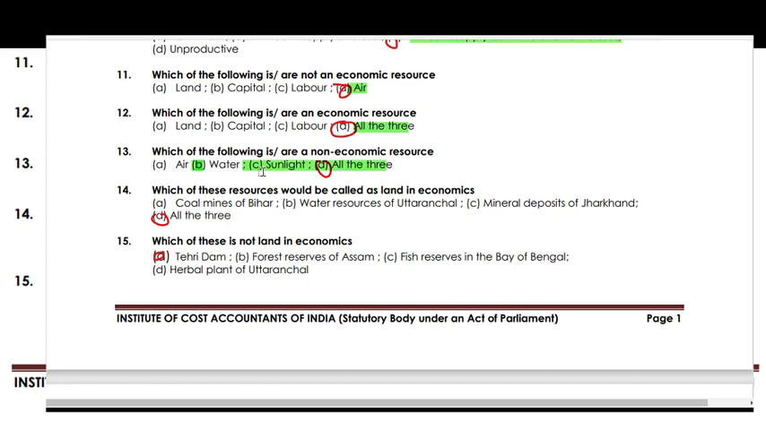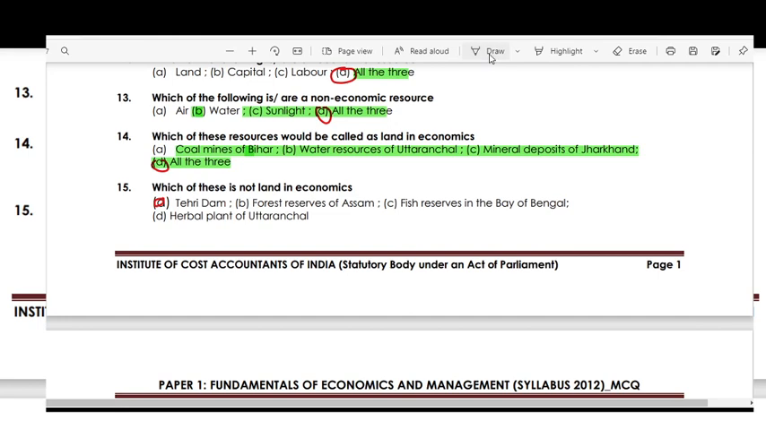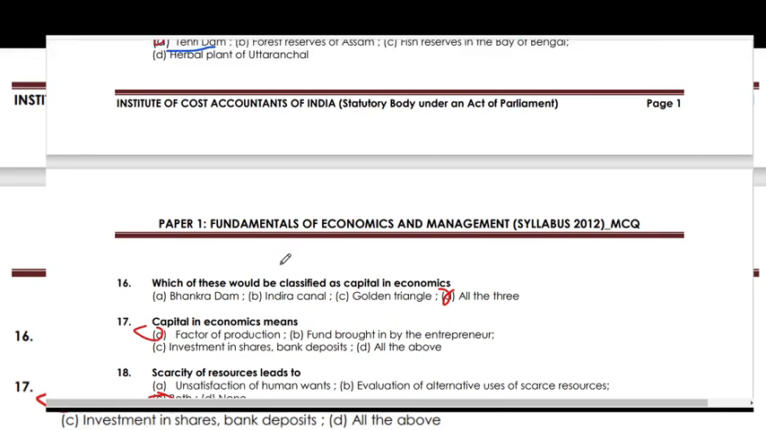Which of the following resources should be called land in economics? Coal mines, water resources and mineral deposits, these are all called lands in economics. Which of the following is not land in economics? So Tehri Dam is not land in economics, it is capital in economics, right?